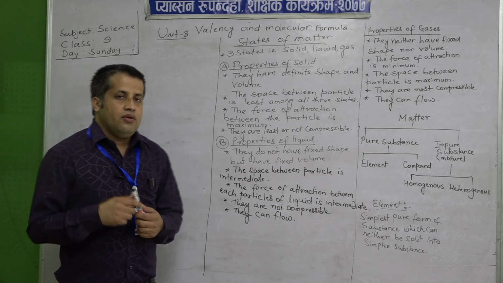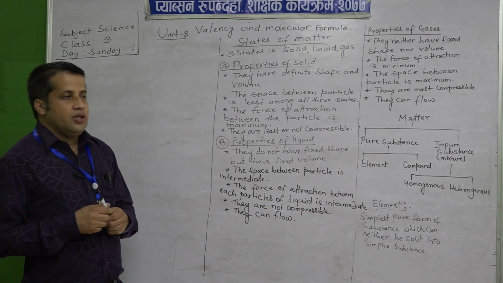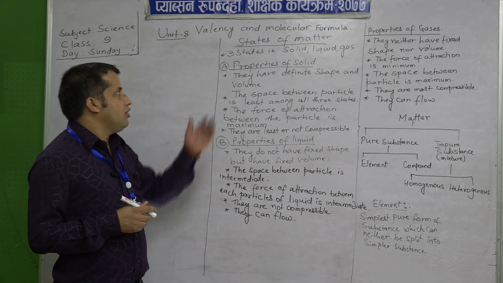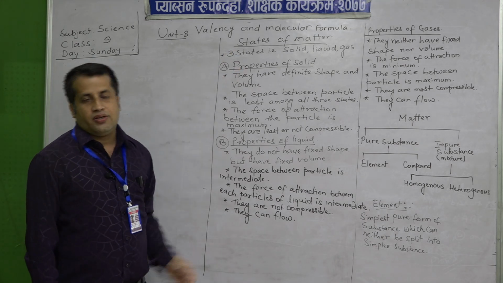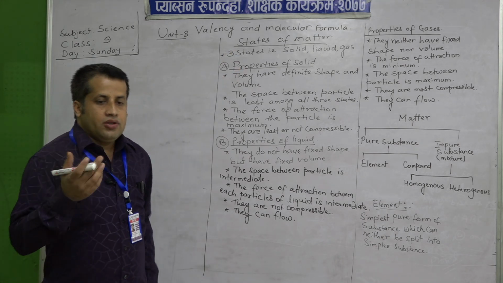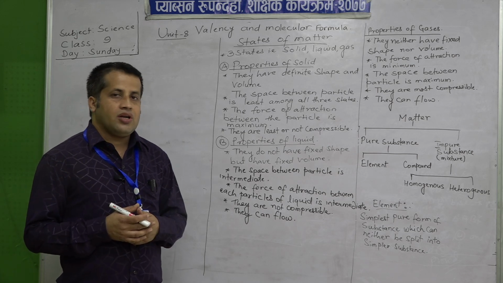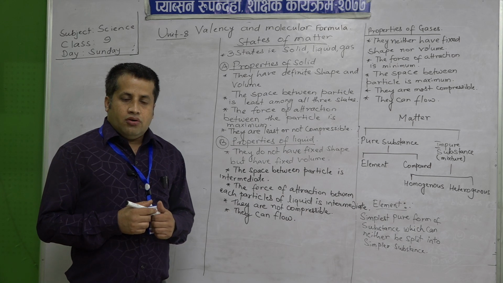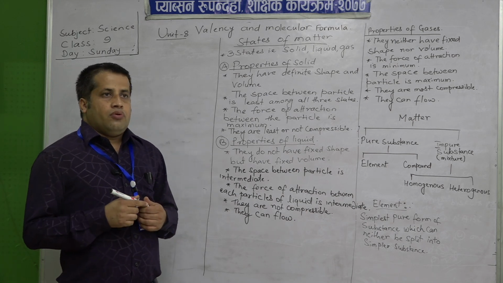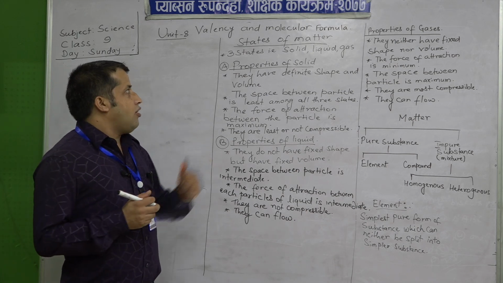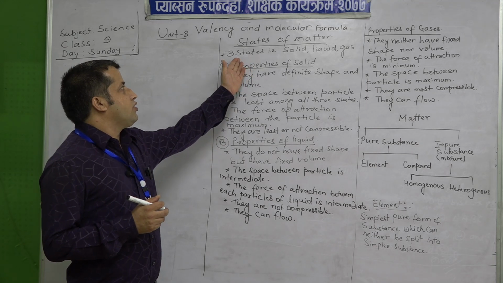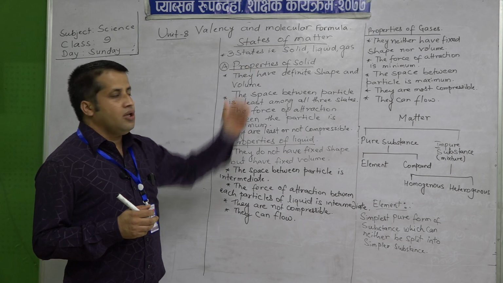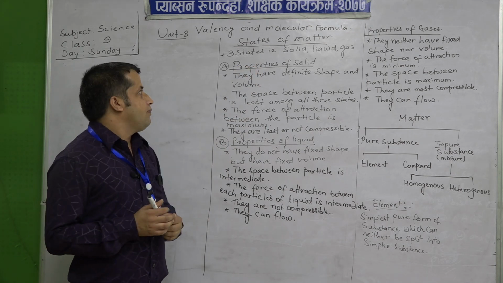So today we are going to study the three states of matter. I would like to begin with the three states of matter. I know that you have already studied the states of matter in lower classes also. We studied three states of matter in lower classes, that is solid, liquid and gas.